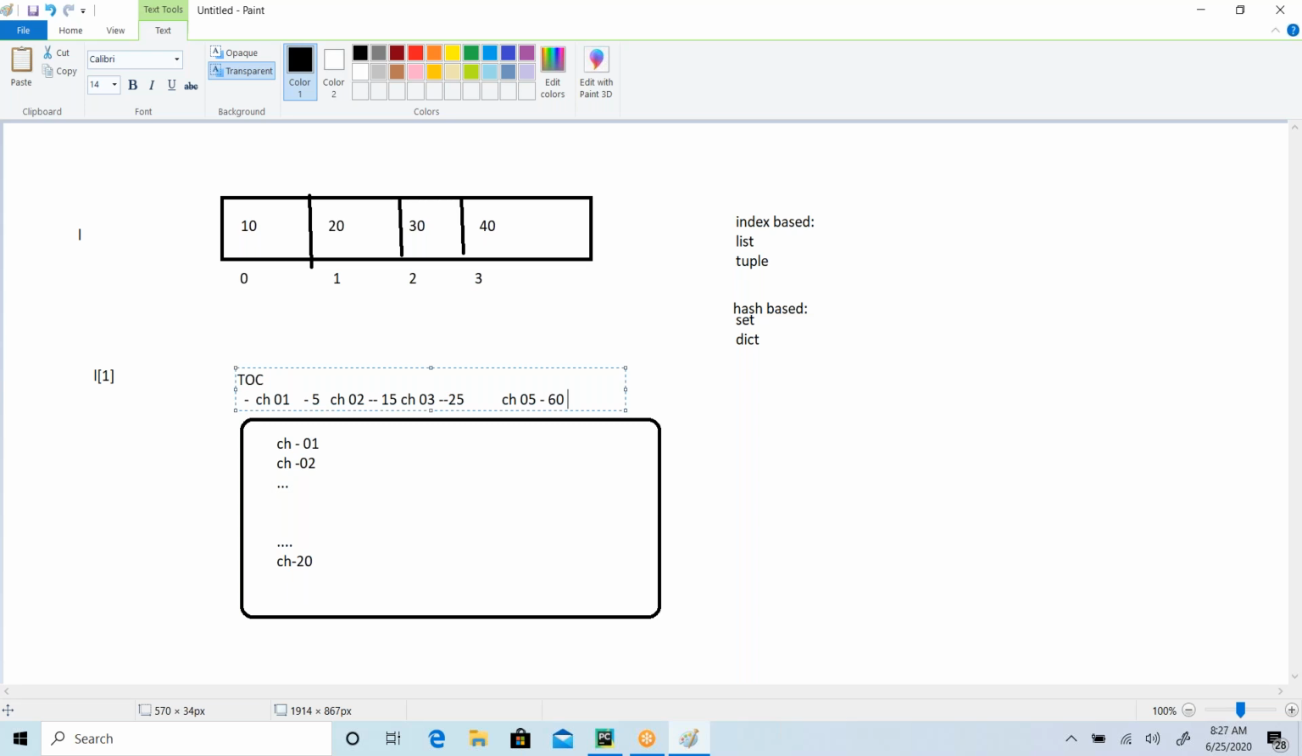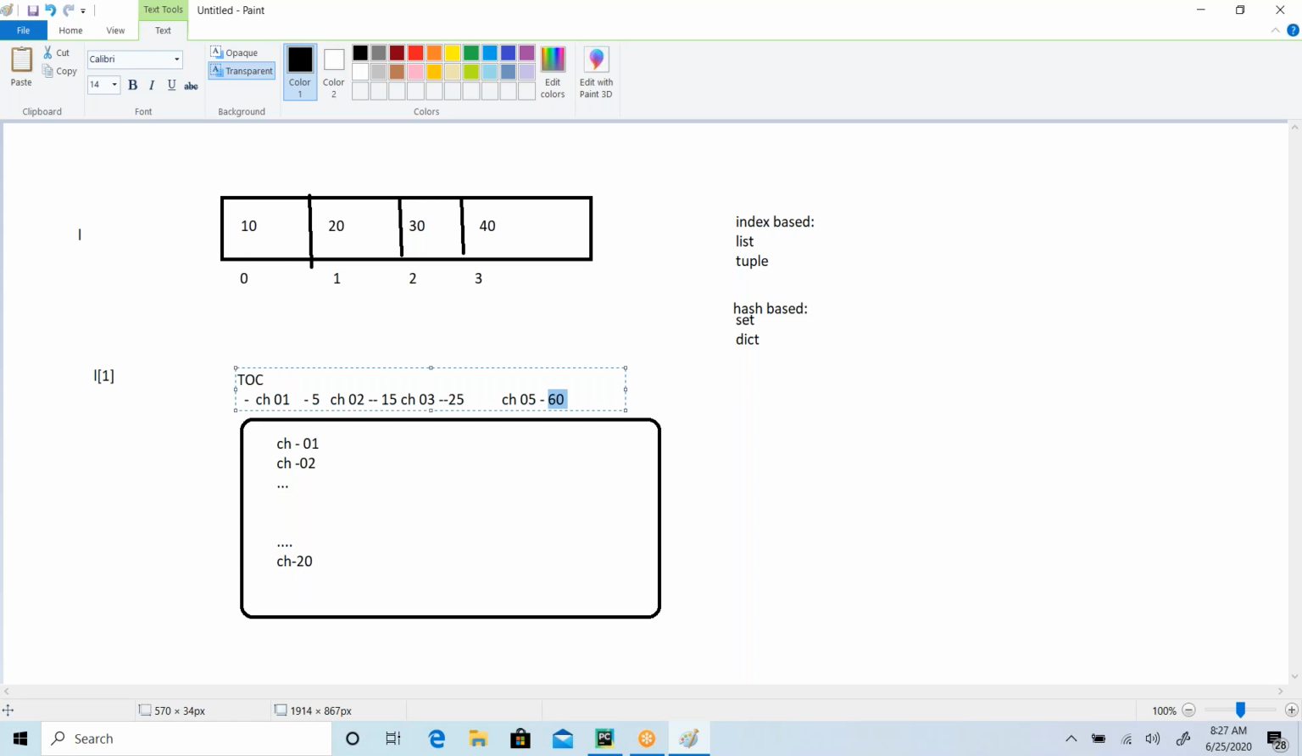Now if I want to open chapter number 5, I will just go directly to page number 60, instead of going page by page. Directly I'll jump to page number 60, because I know that page number 60 has chapter 5. So what is your understanding in both scenarios? In one scenario you have to go page by page, in the other you are directly jumping to the specific page you are looking for.